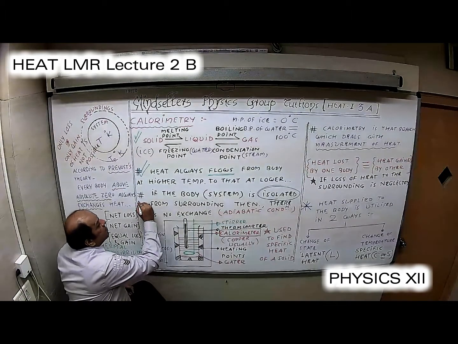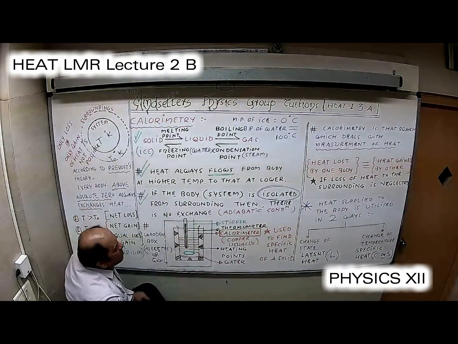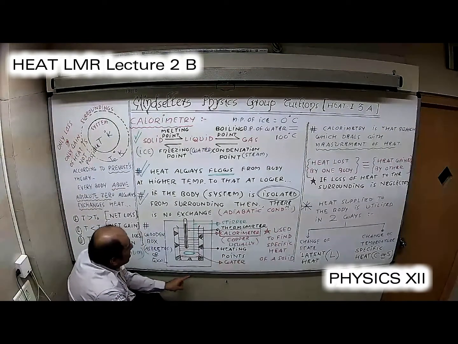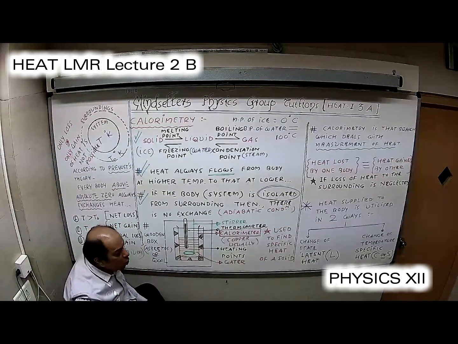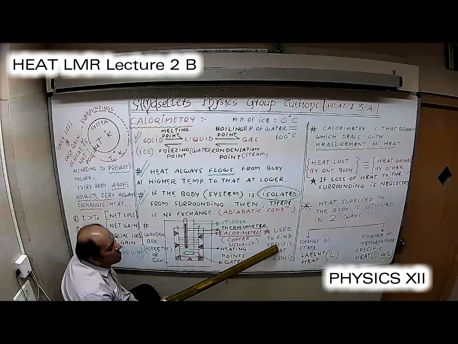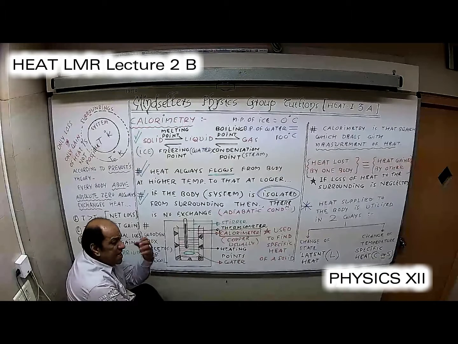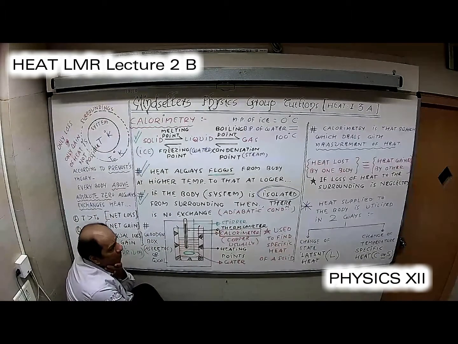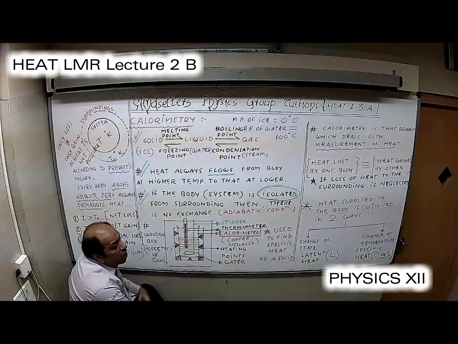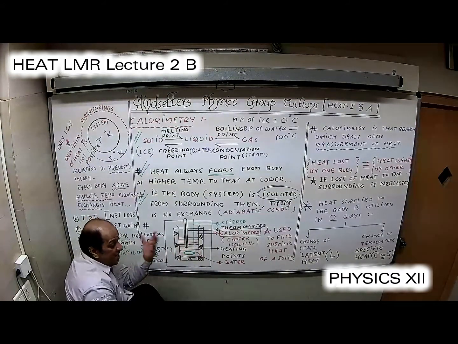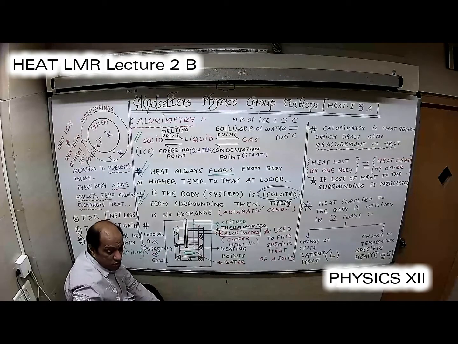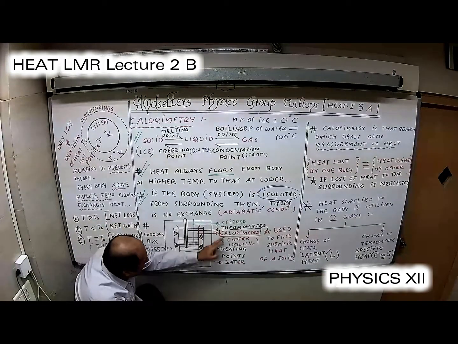So this is that next point. This arrangement is called a calorimeter, and the use of this calorimeter is to find out the specific heat of a solid. For example, you want to know what is the specific heat of copper, of iron, of aluminium. What exactly specific heat is, I am coming to that also. Then this is that arrangement.